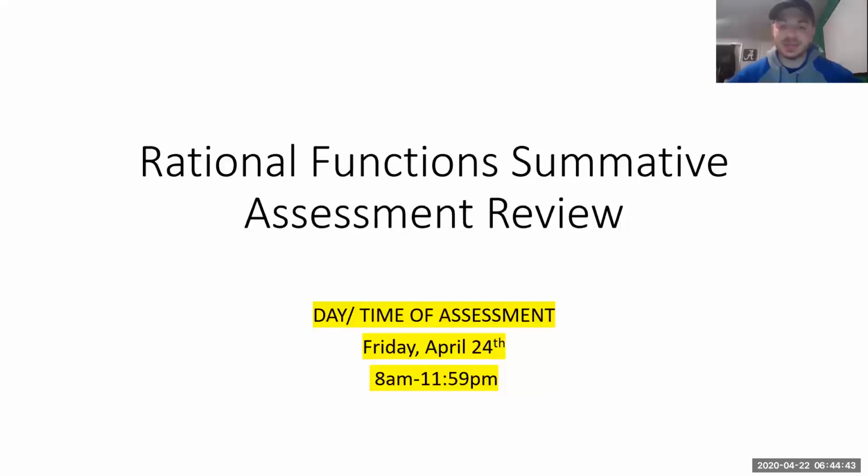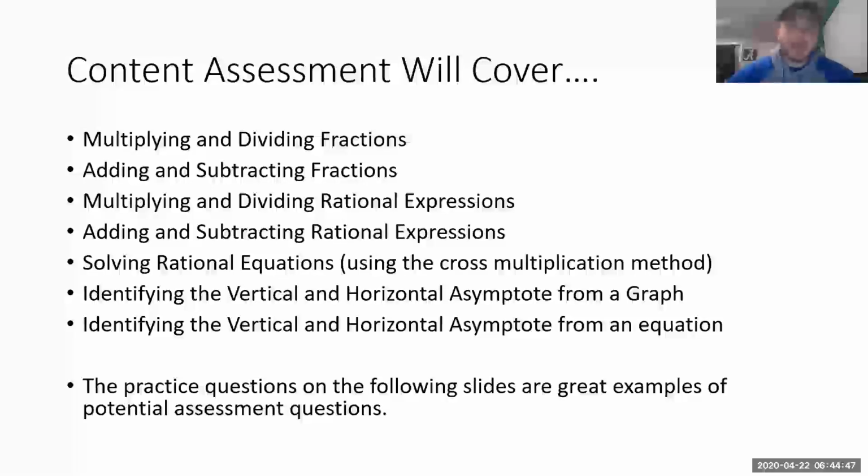Okay, let's get into the actual review to talk about what's going to be on this summative assessment. This assessment is over rational functions, which, remember, are just functions that have some variable in the denominator. So we have some fraction where there's a variable in the denominator.